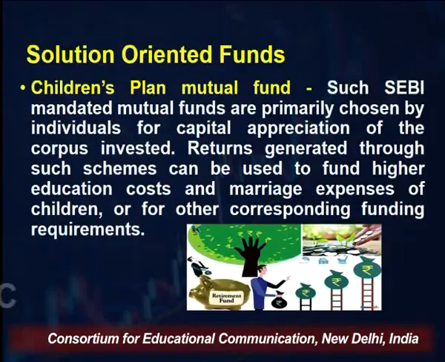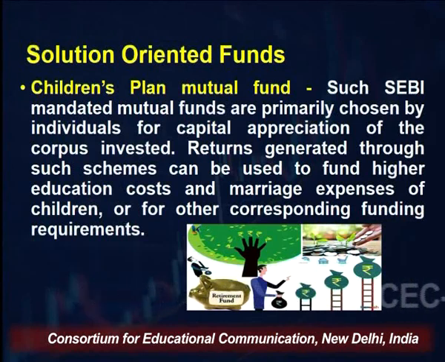Children plans mutual fund. Children plans means these days, as all of us know, higher education has become expensive, right? So you want to plan for the future of your child, for their marriages, for their higher education, for anything you were planning for your children. SEBI mandated mutual funds are primarily chosen by individuals for capital appreciation of the corpus invested.